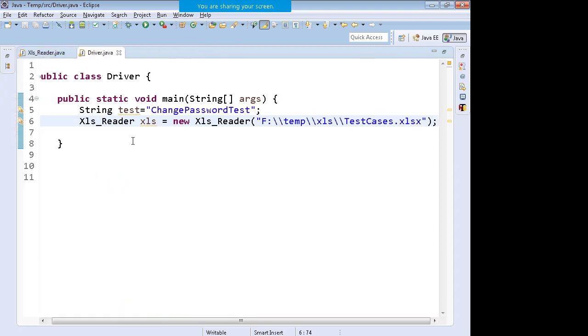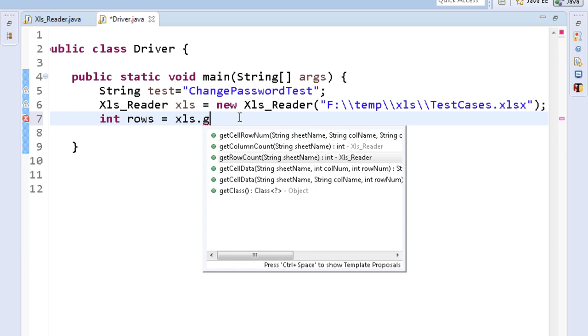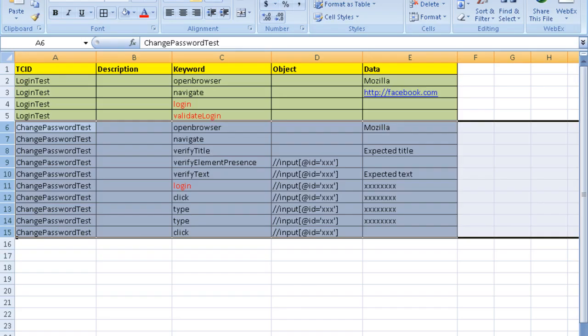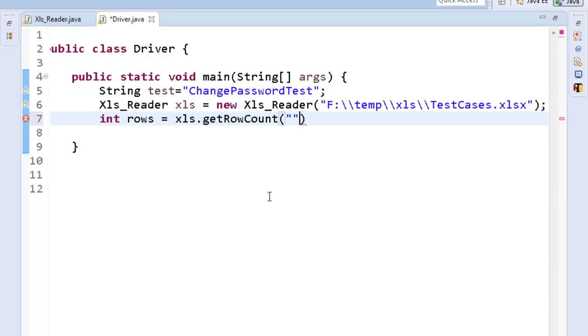Once you have given the path, you count the total number of rows in the Excel file, that is xls dot get row count, in the sheet test cases. The name of the sheet is test cases. You count the total number of rows,